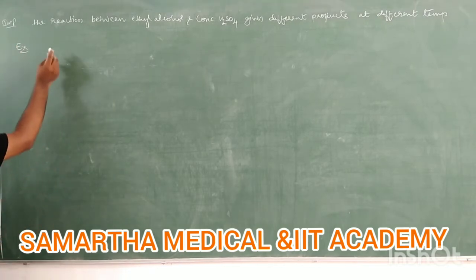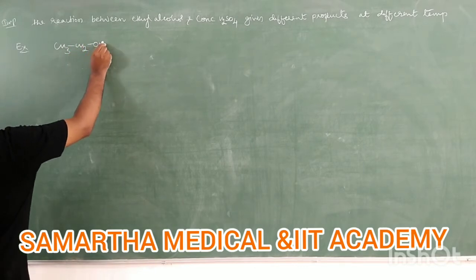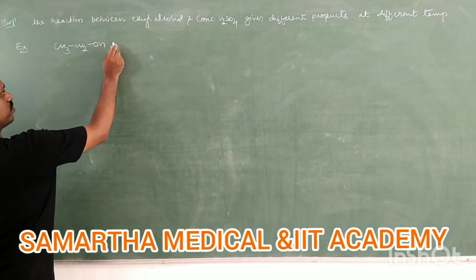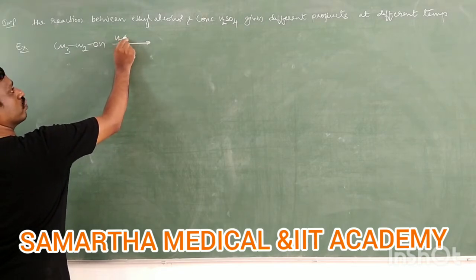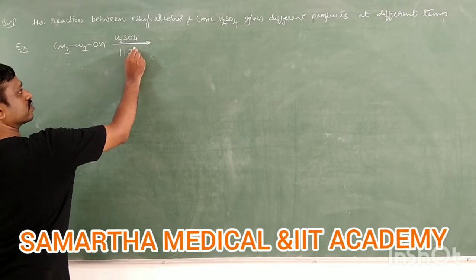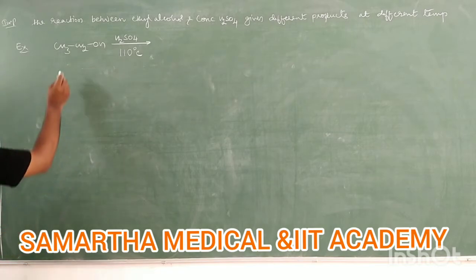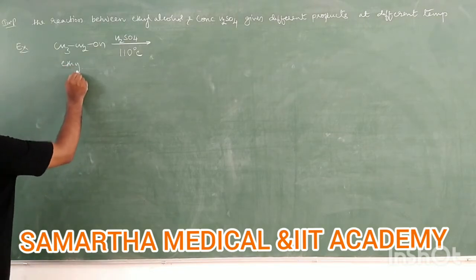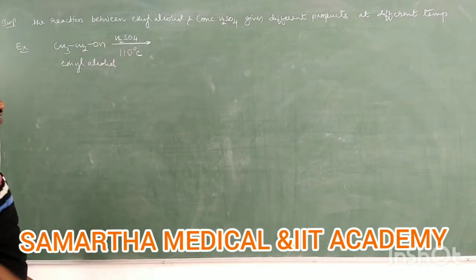So let us take an example. Example is ethyl alcohol, CH3CH2OH. It reacts with concentrated sulfuric acid, H2SO4, at 110 degrees Celsius.